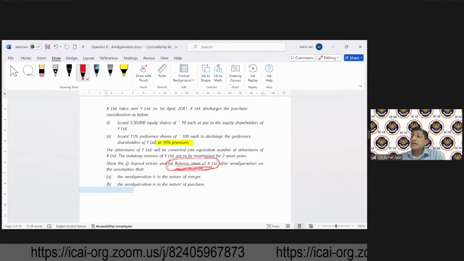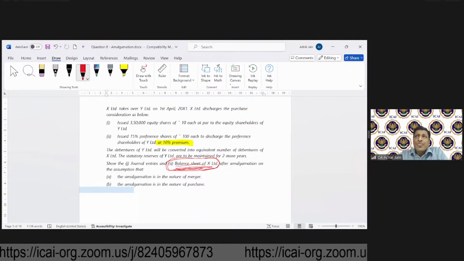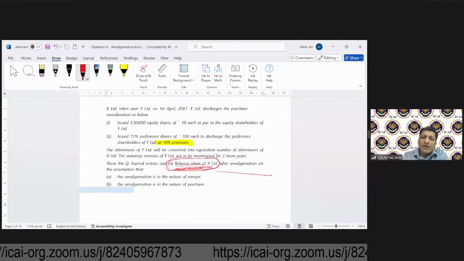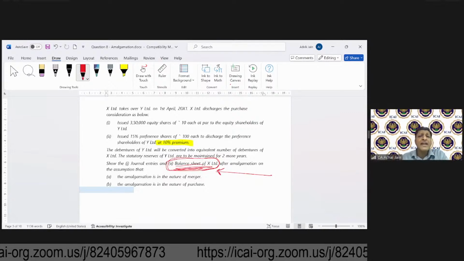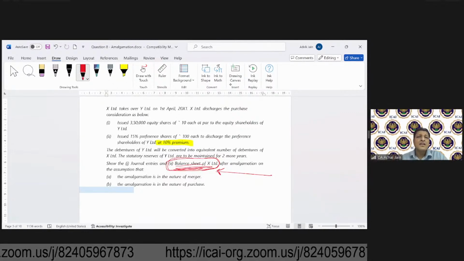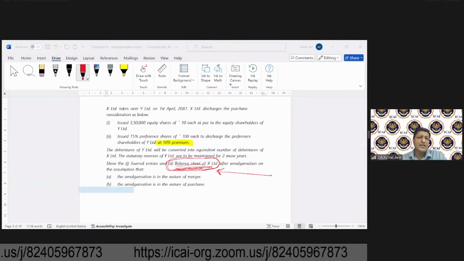But when it comes to the closure, when it comes to the vendor or the transferor, generally the question will not ask you for this balance sheet. Why? Because that is going to come to an end. So there's no point preparing the balance sheet and then closing it. So that's how it will be required to be looked at.